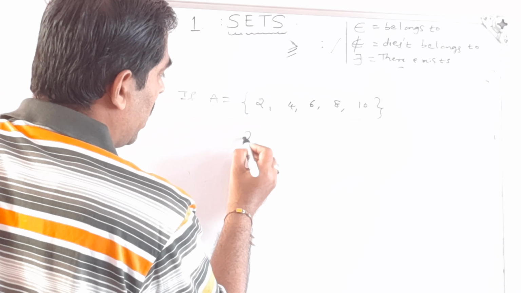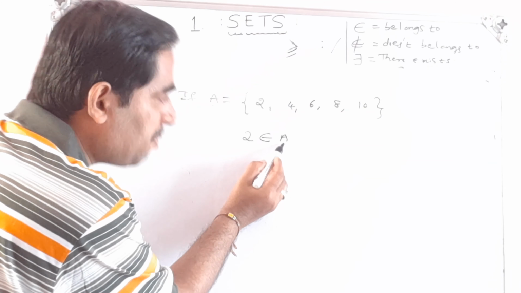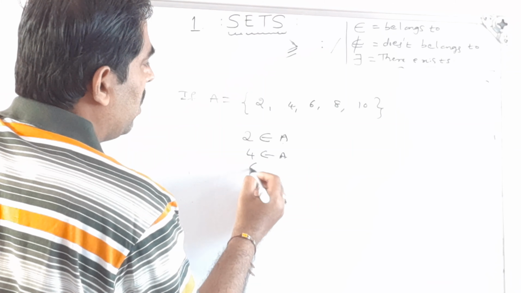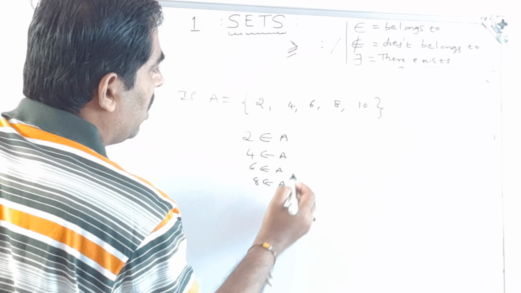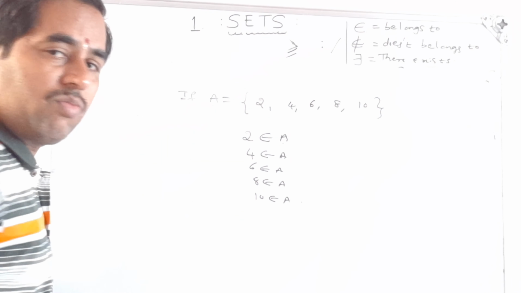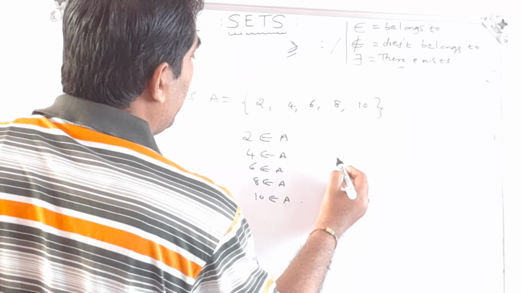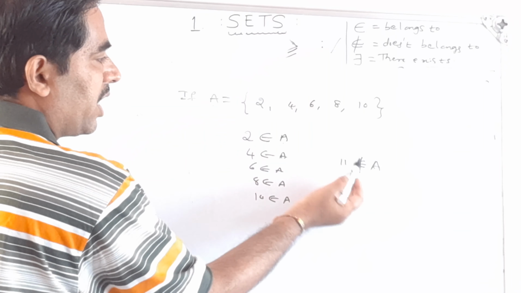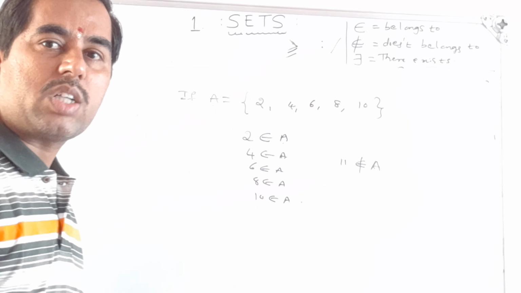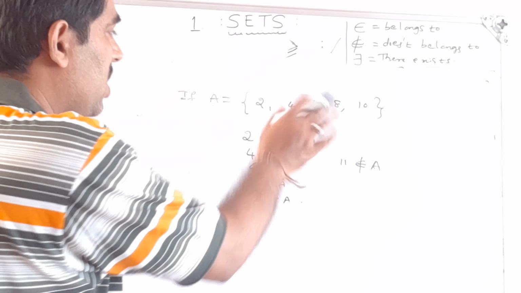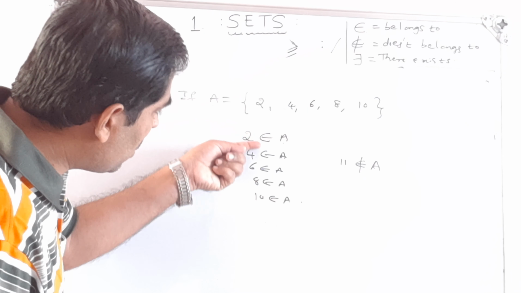See, here we write 2 belongs to A. So 2 is present in the set A. 4 belongs to A, 6 belongs to A, 8 belongs to A, similarly 10 belongs to A. So all these elements are present in our set A. Now see 11: 11 does not belong to A. I have not taken 11 in set A, so I can write 11 does not belong to A, because I have not taken that element. So 11 is not present in the set. This is the symbol belongs to.